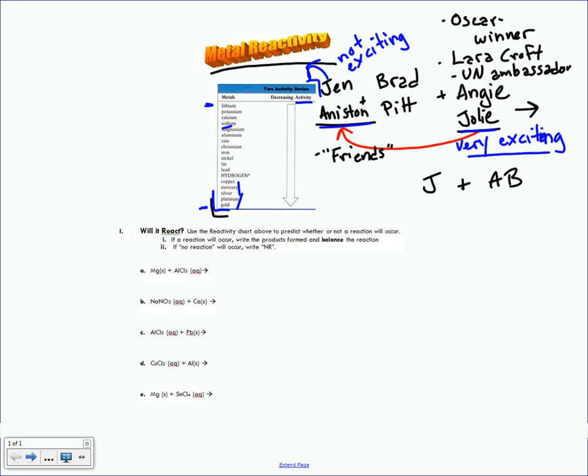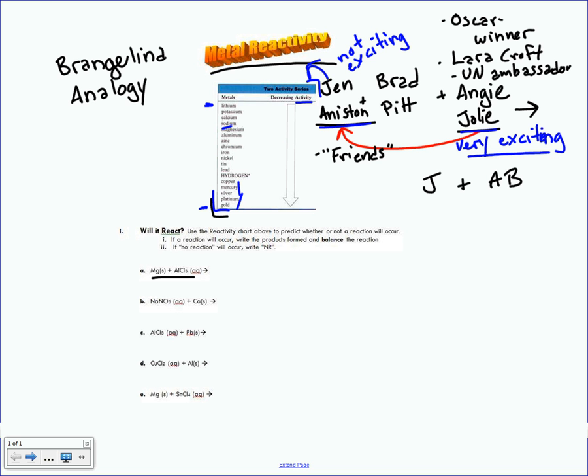So here's where that comes in terms of chemistry and how this Brangelina analogy is going to help us out a little bit. So I'm going to do this part over on the left side. So this is the Brangelina analogy and how it will help us understand what happens when we bring specific things together. The easiest way to do it truly is to just give you an example.